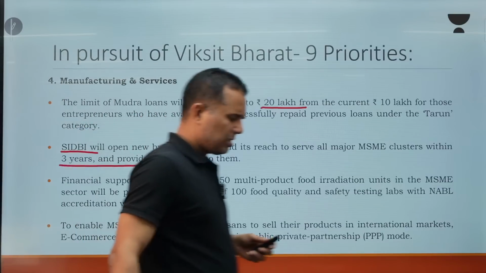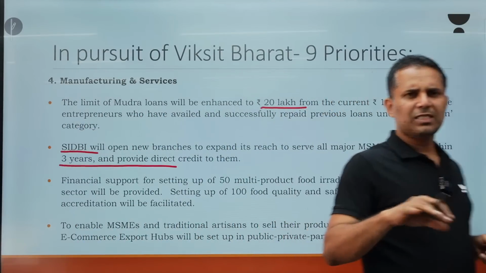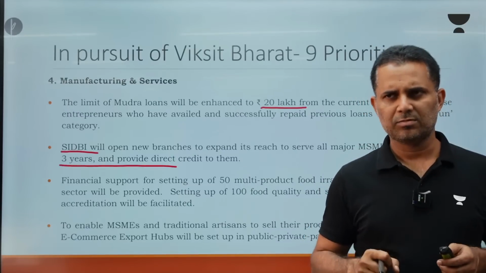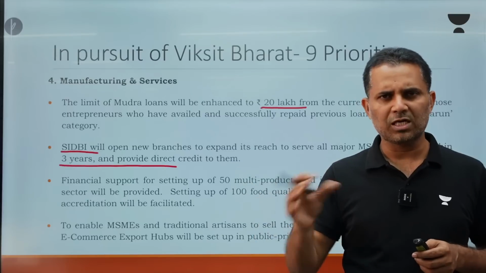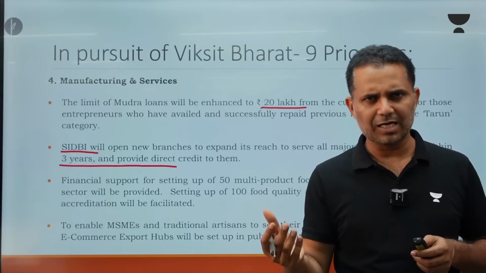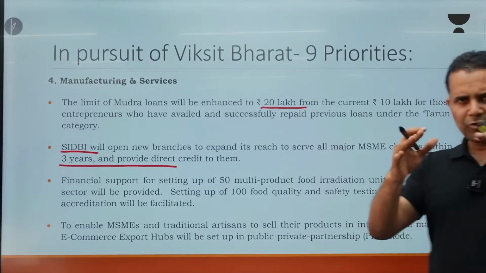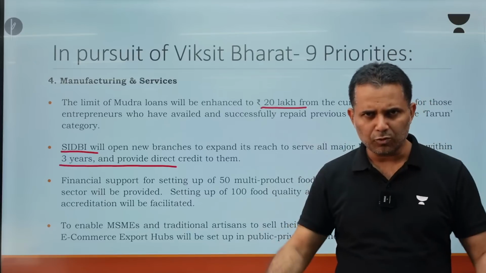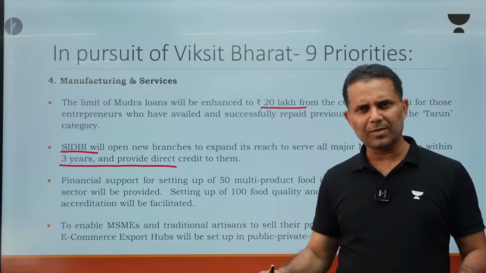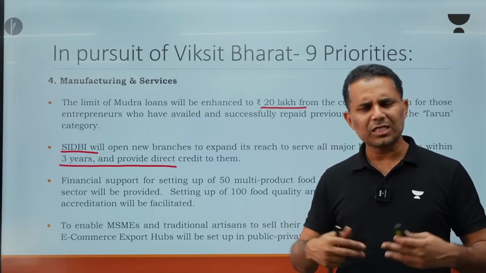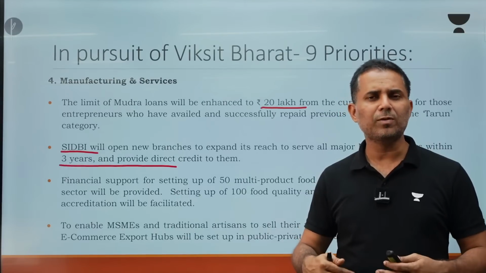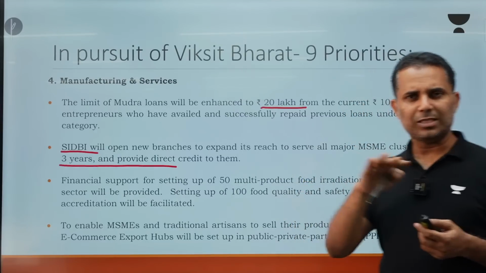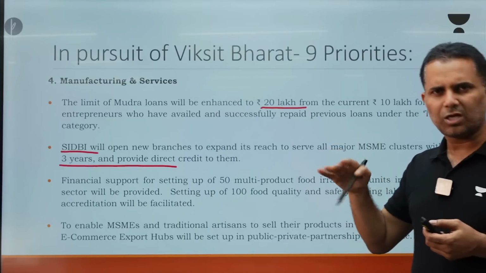One of the most important challenges that MSMEs face today is how to get formal credit. A lot of MSMEs are still dependent on informal credit, which is available at a quite higher rate. Till now a lot of big companies have held various schemes. Now we are going to focus on the bottom of the pyramid. On the bottom of the pyramid, there are individuals and a lot of very small MSMEs also. They need to be provided support. Then only this bottom-up approach model is going to be successful. So in that context, government is going to focus a lot on MSMEs.